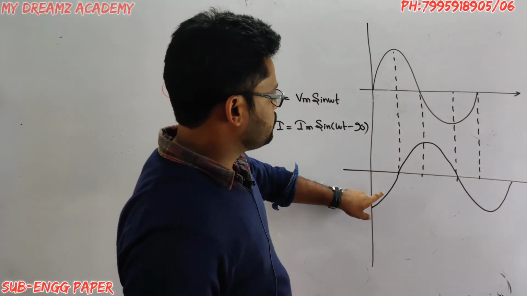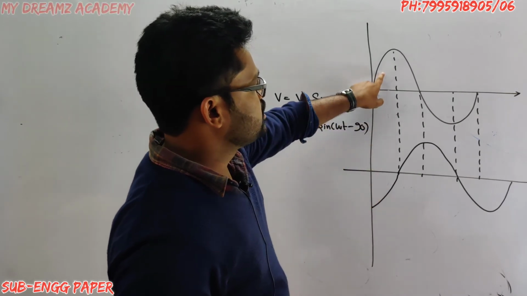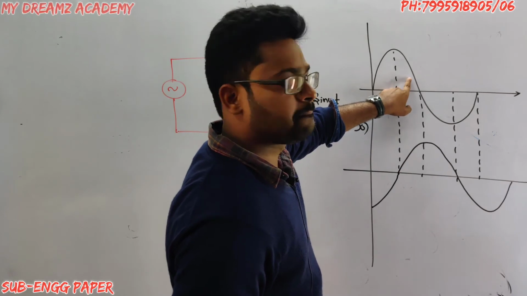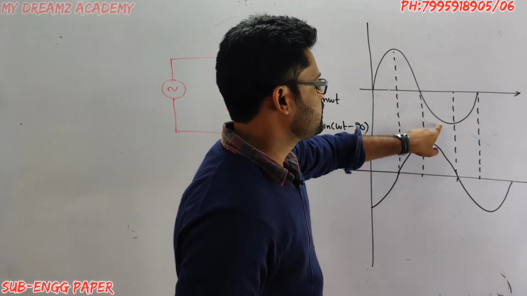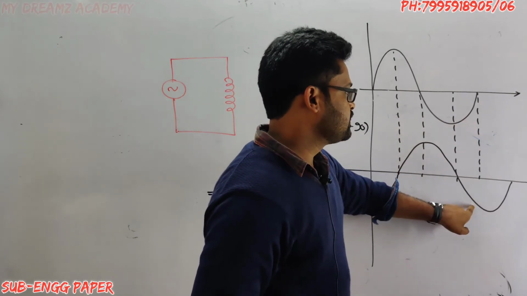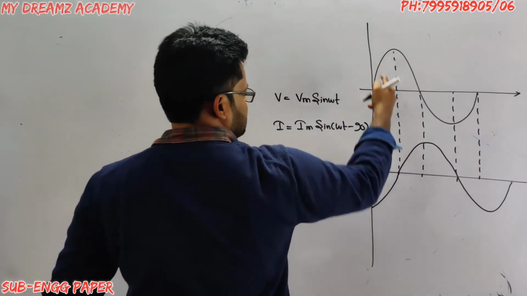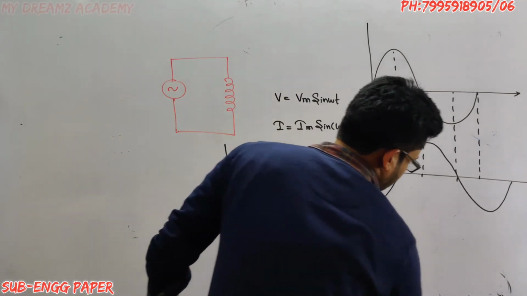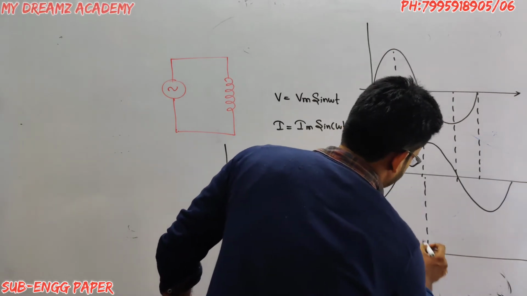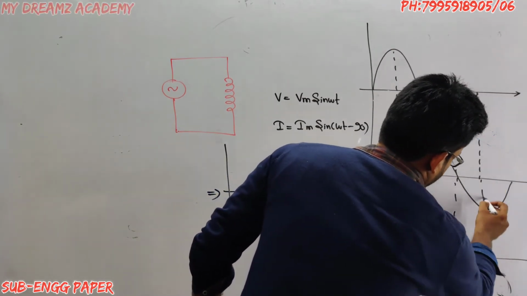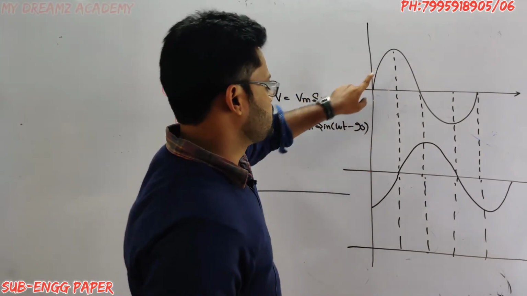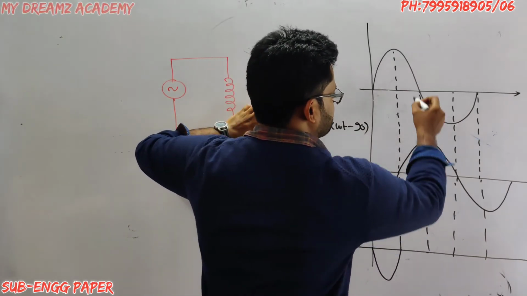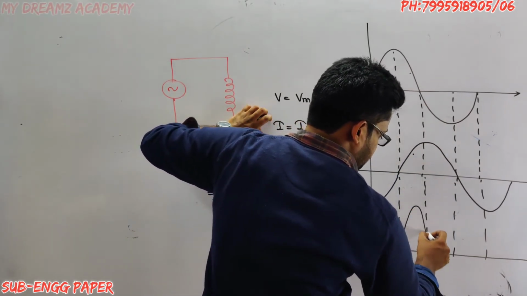If I multiply these two, this is minus, this is plus, and this is plus, this is also plus, and this is plus, this is minus, this is minus, this is also minus. So plus into minus will give minus. I will draw it here so that you don't get confused. This is minus and this is plus. So overall it will give this one. This is plus, this is plus, like this.